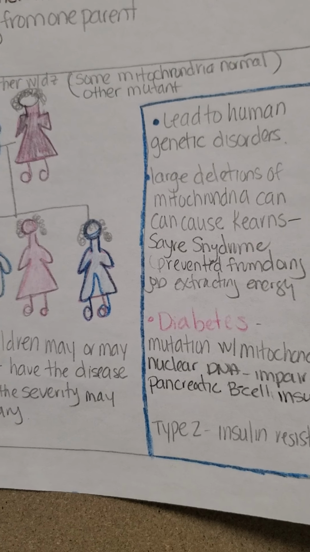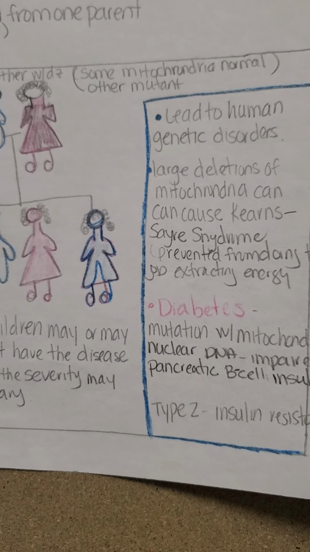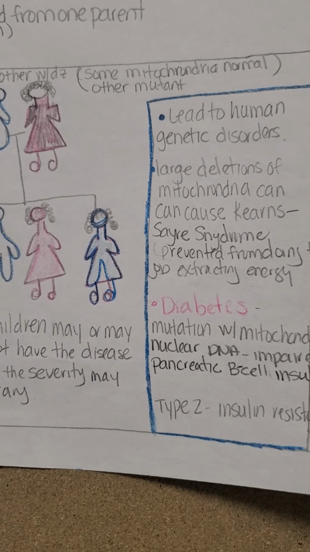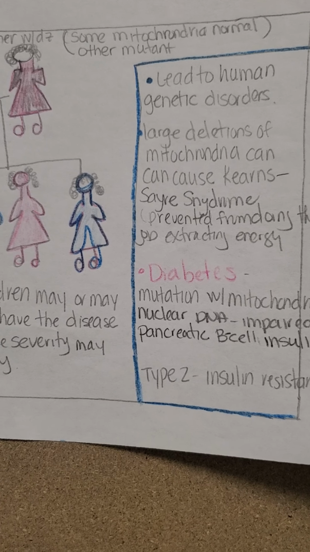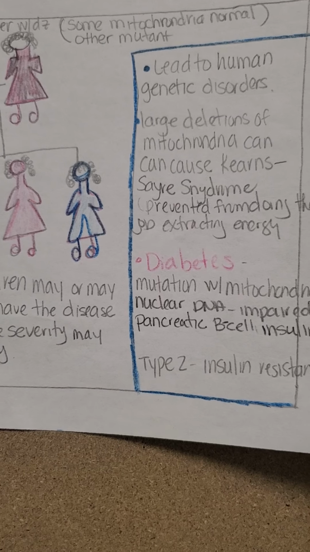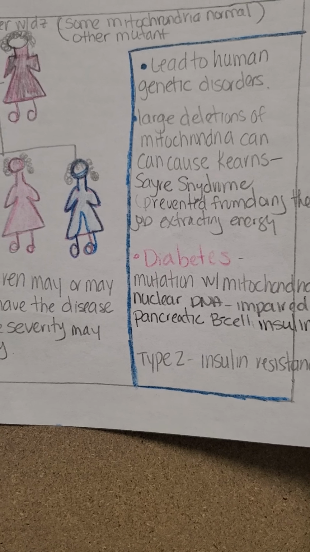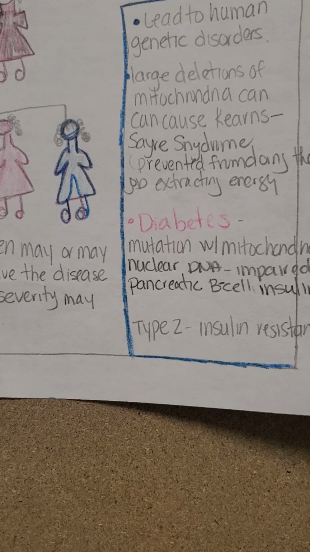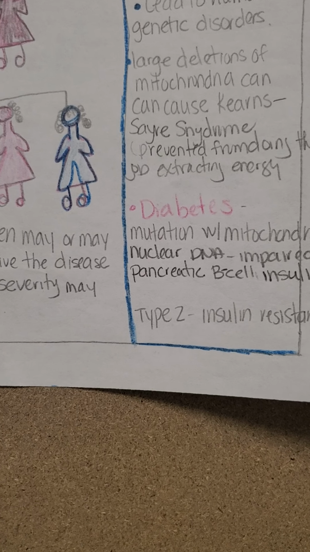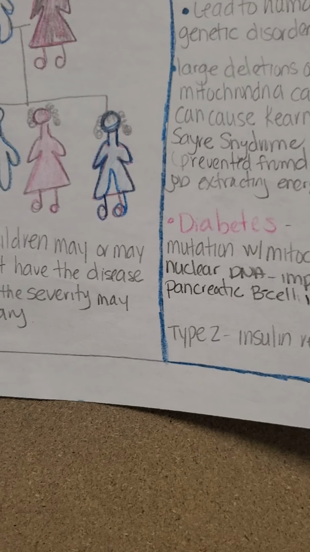Okay, here. So basically, when mitochondria malfunction, it leads to human genetic disorders. A large deletion of the mitochondrial DNA can cause Kearns-Sayre syndrome, which basically prevents oxygen from doing what it's supposed to do in the cell.